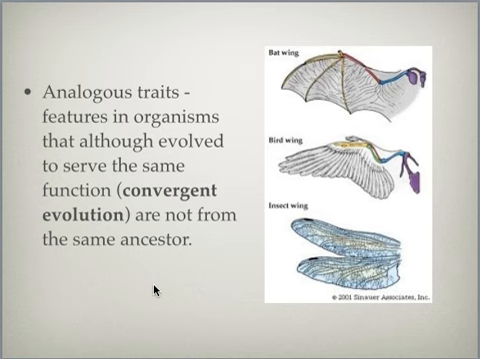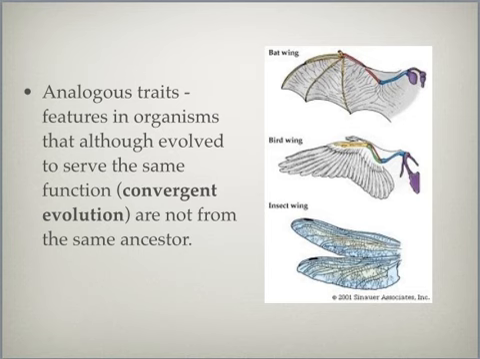Instead, they serve the same function because similar adaptive pressures were applied to both organisms. This is called convergent evolution. And here we see an example of analogous traits with an insect wing, for example, versus a bird wing. Both help with flight, both have similar shapes, but they do not come from a common ancestor. They come from similar adaptive pressures, this idea of convergent evolution.